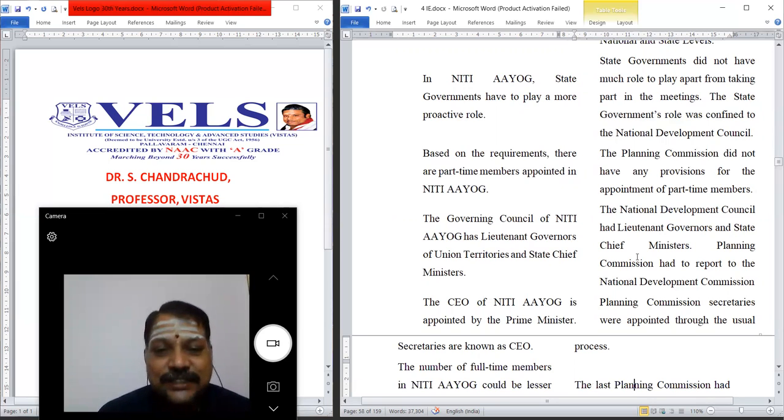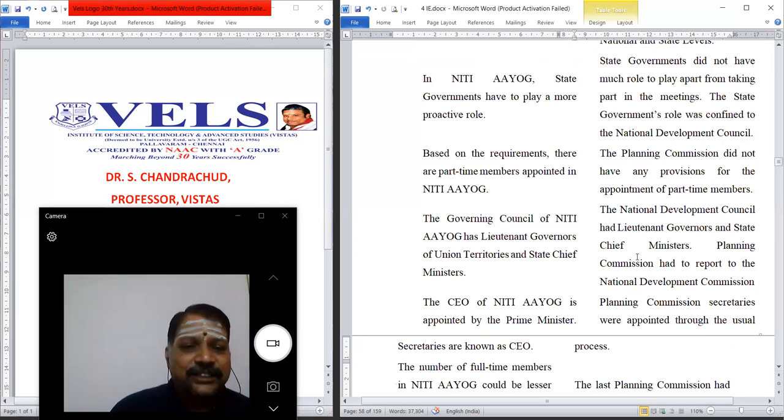The next difference is that the governing council of NITI Aayog has lieutenant governors of union territories and state chief ministers. These are all the permanent members. The Planning Commission had to report to the National Development Council of governors and state chief ministers. So the setup has changed.